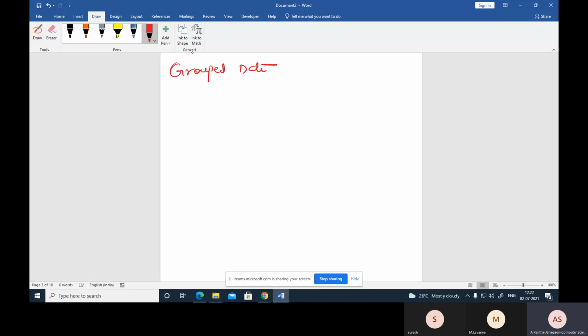First we need the cumulative frequencies, and then mark the class corresponding to the cumulative frequency which is greater than n by 2. So you can mark that class, the class after finding the cumulative frequency, where the cumulative frequency is greater than n by 2.